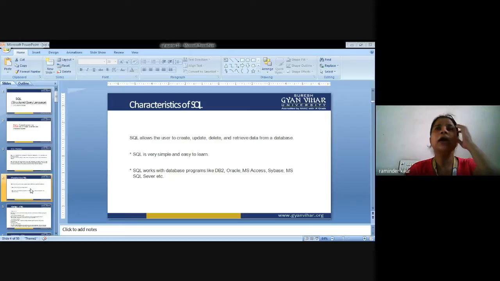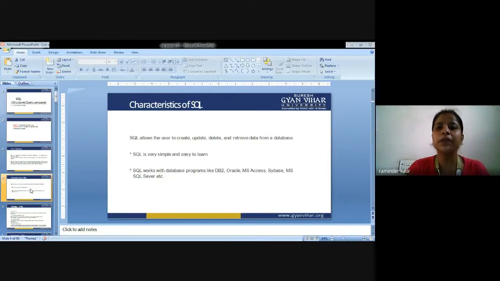If you remember, I made you operate those SQL commands in the web designing lab. Basic commands: select star, select, drop, alter. These were the basic commands that you have already studied in the web designing and PHP lab. In the same manner, you can operate it online from anywhere, anytime. So it is very simple and easy to learn.